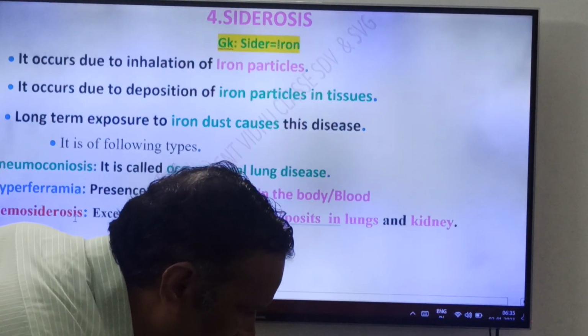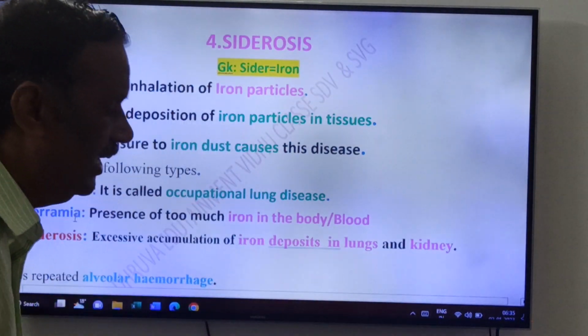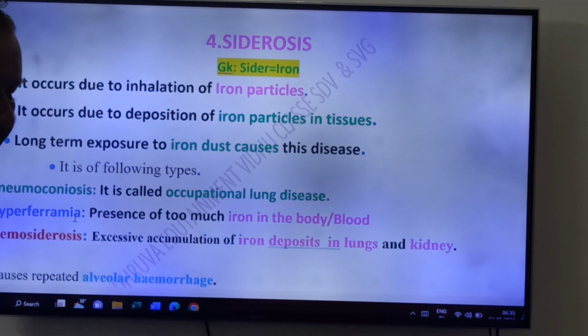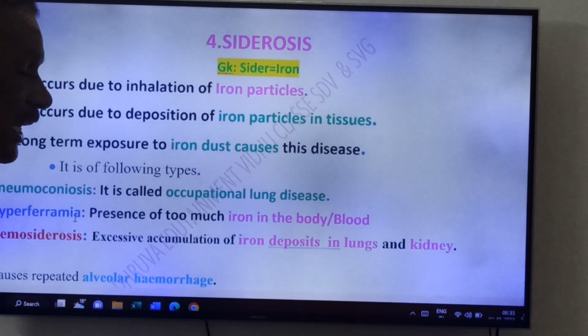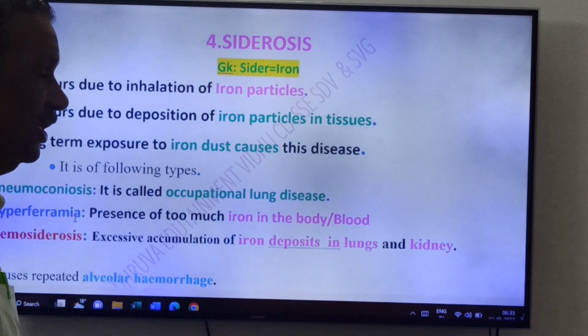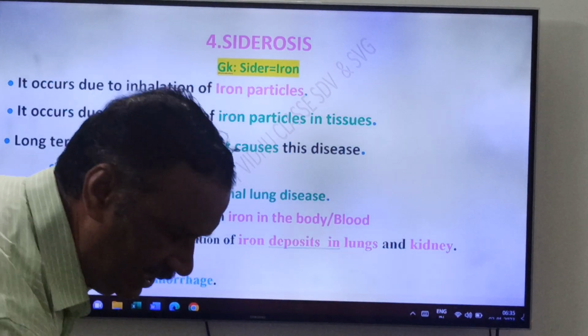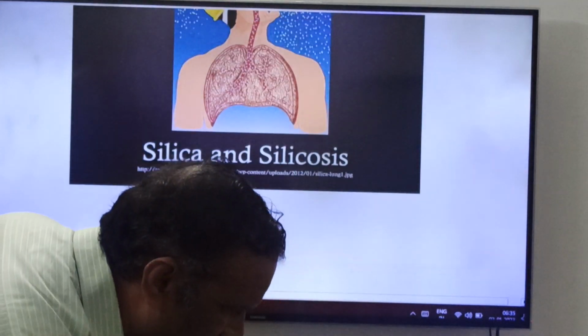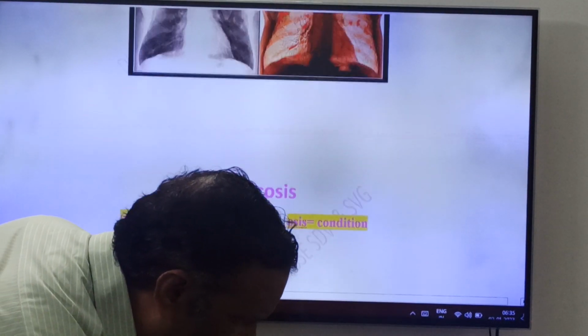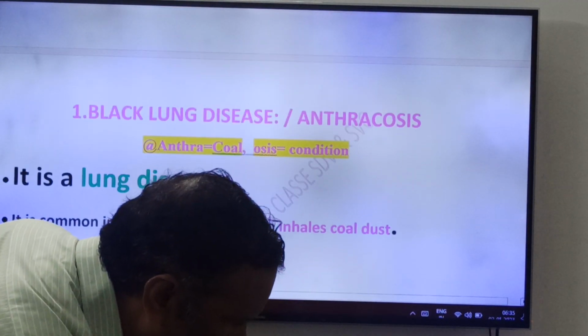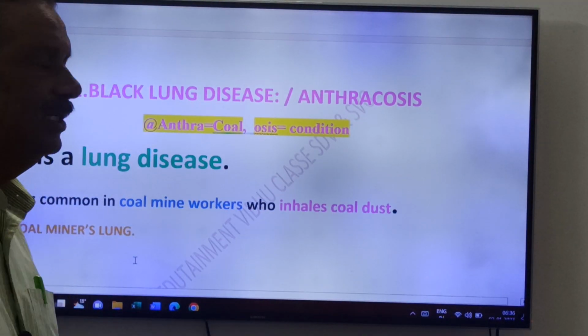So, friends, this is about what, friends? Siderosis. Once again, friends, pneumoconiosis, hyperferremia, and hemosiderosis. Friends, siderosis means what, friends? Iron. So, accumulation or inhalation of iron particles leads to siderosis. Inhalation of silica leads to silicosis. Inhalation of asbestos leads to asbestosis. And inhalation of coal leads to black lung disease, friends.